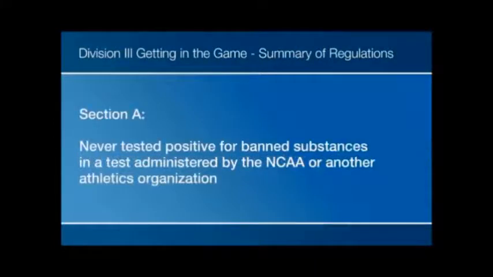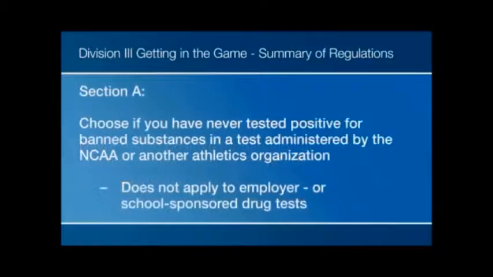You will sign Section A if you have never tested positive for banned substances in a test administered by the NCAA or other athletics organization like the NAIA or USOC. Please note, this section is not asking about drug tests you may have taken as part of a job. This section also does not apply to institutional drug testing results. That means if you were tested as part of your school's own drug testing program and tested positive, you can still sign A. This section only relates to NCAA drug tests.